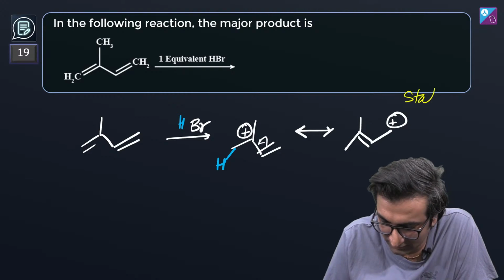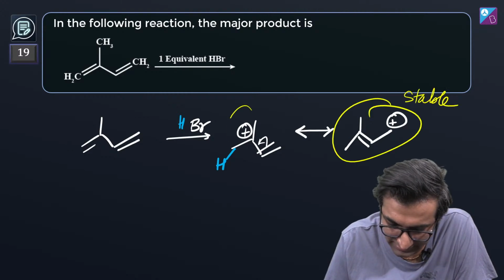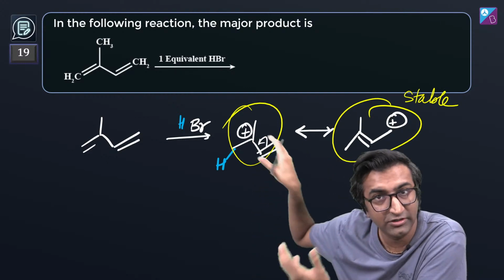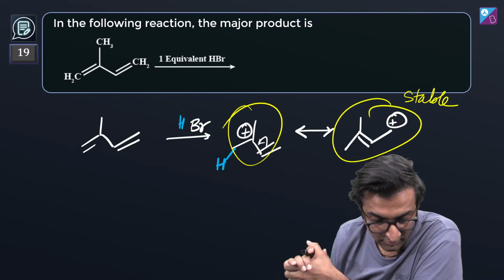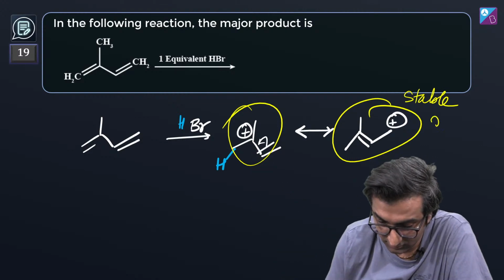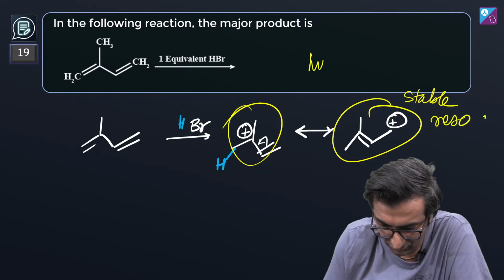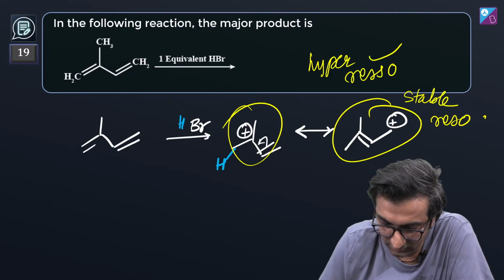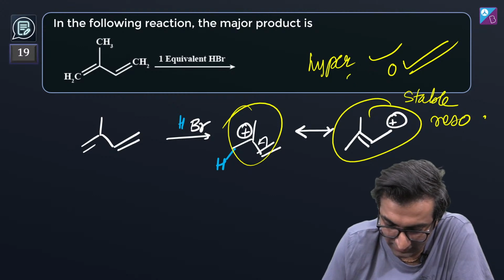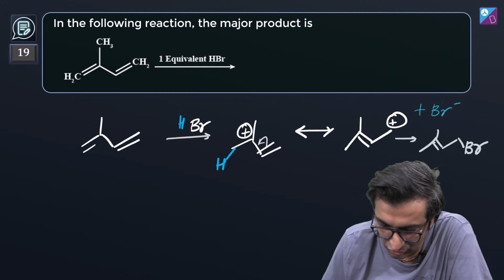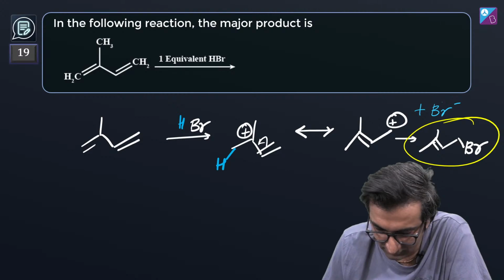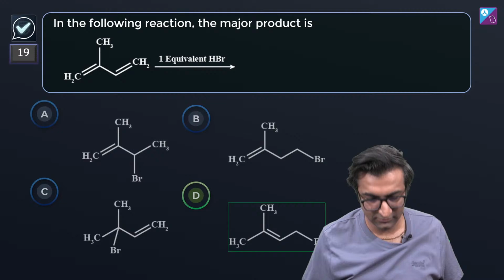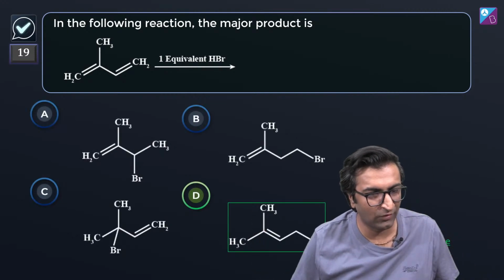This is more stable, much more stable than this. Although I know this would be a tertiary carbocation and all of that, this is more stable, because hyperconjugation is all good, but resonance is better. Hence, what you will get is this compound right here. Cool. Let us move on. Answer is D. Good job on switching so quickly, Rek.